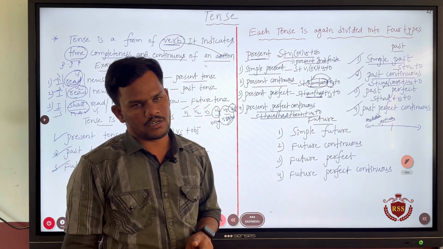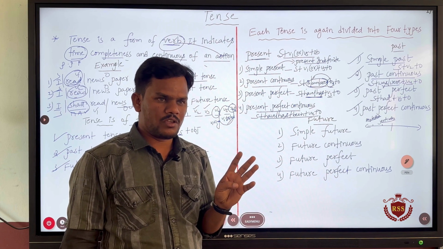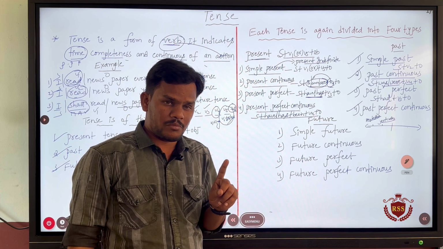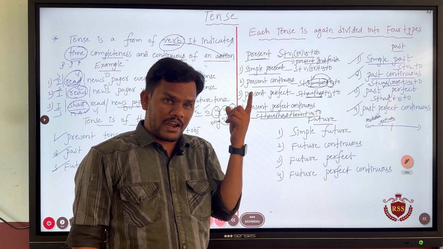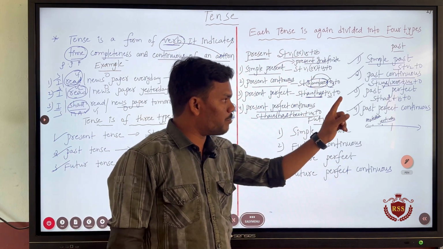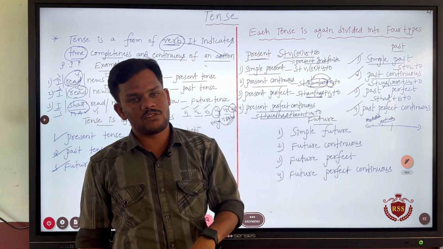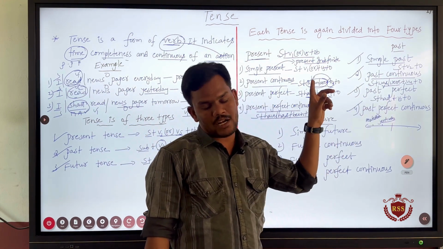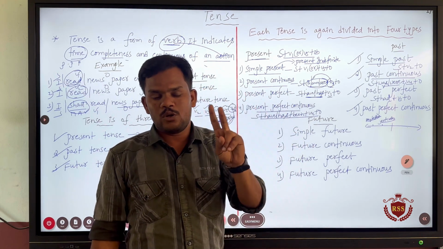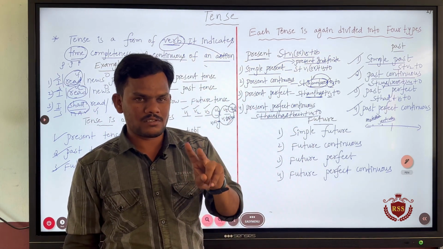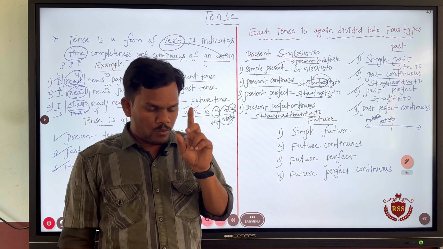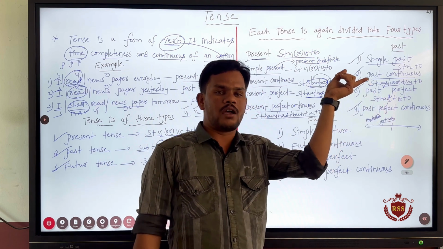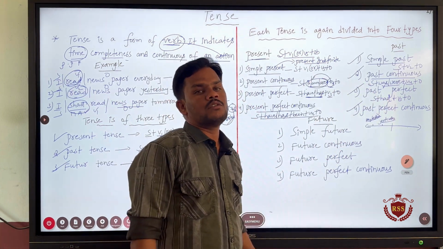Here two actions happened. Number one, the train left the station, and I also reached the station. But the first action which happened in the past is nothing but the train going, right. So, an action which happened first will have to be spoken in past perfect, and the action which happened next will have to be spoken in simple past tense. The only thing that you have to keep in mind about past perfect tense is that when two actions take place in the past, the first action is spoken in past perfect tense, and the other action should be spoken in simple past tense.